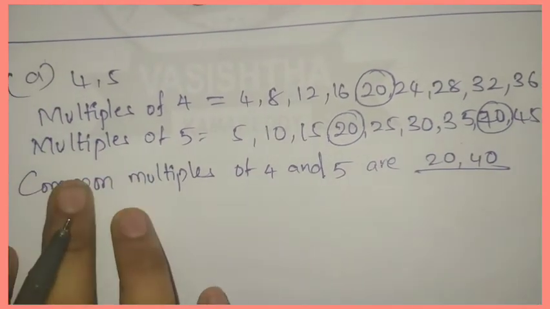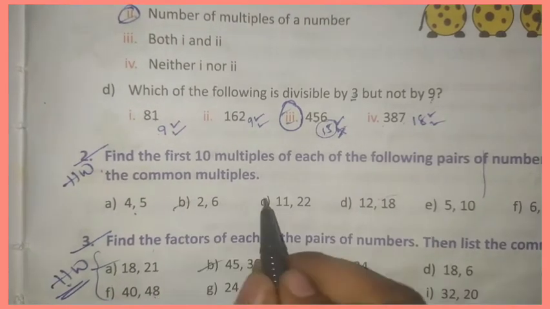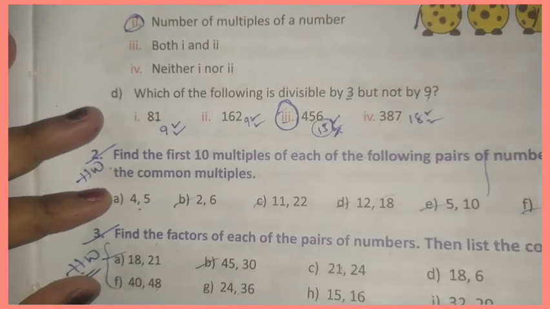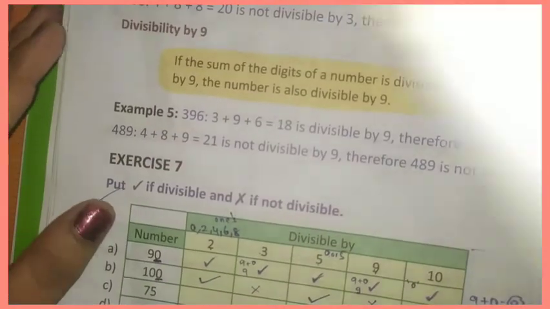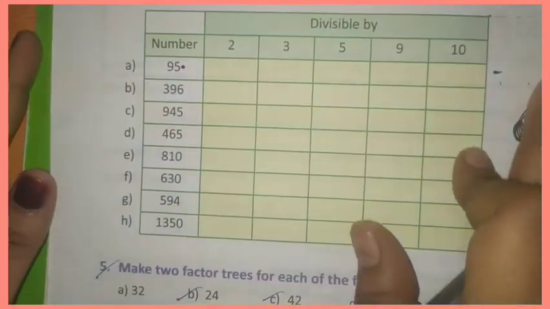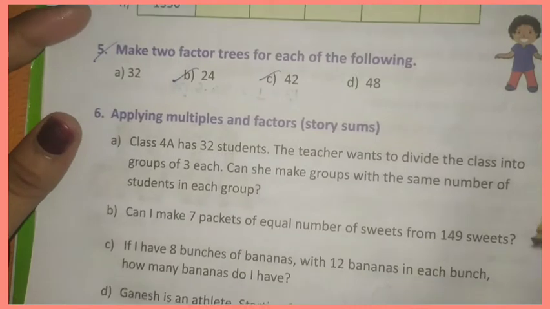Like this, you have to do the remaining ones as homework. And this third bit, I have already given as homework for you. I think it is completed. Next, the fourth bit is also completed, and the fifth bit also completed. I gave that homework in the previous class.